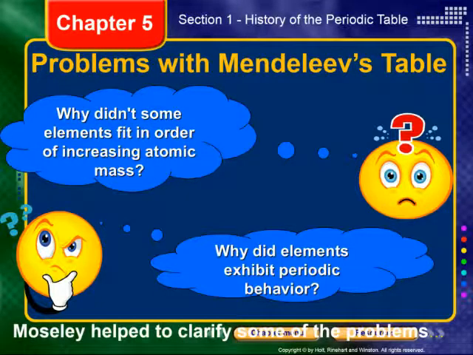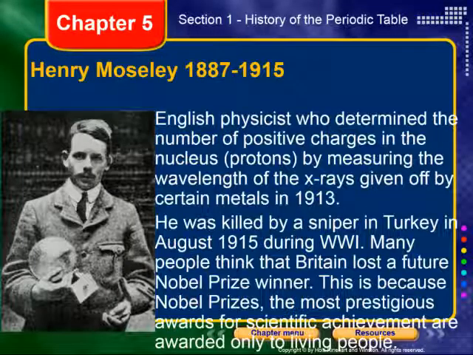A man named Henry Moseley helped to clarify some of these problems. Good old Hank Moseley, he was an English physicist who determined the number of positive charges in the nucleus, aka the number of protons, by measuring the wavelength of the X-rays given off by certain metals back in 1913. Okay, so this was the first time, and realize we're talking some 40 to 50 years after Mendeleev published his first periodic table. Finally, the techniques to measure the number of charges in the nucleus is coming out, right? So Mendeleev had no chance of using that data to construct his table.